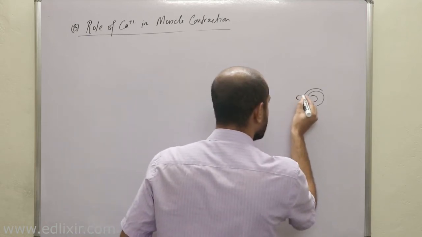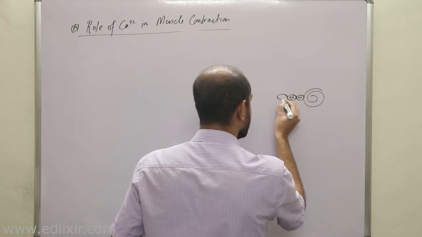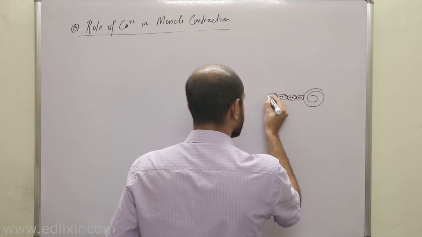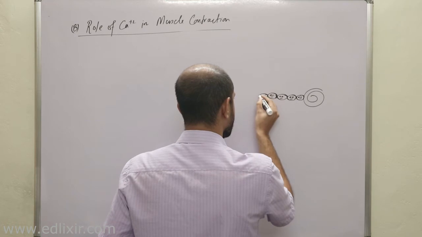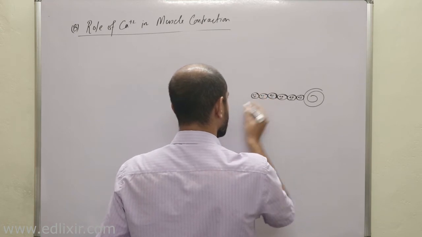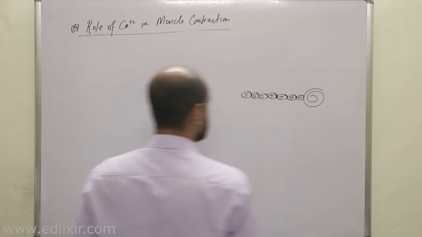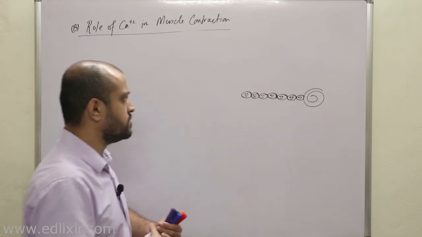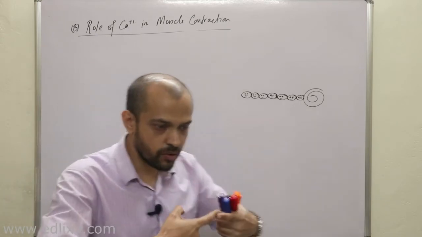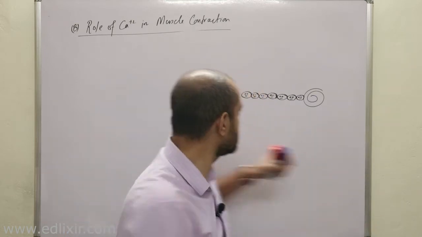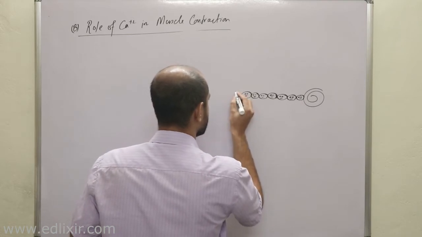Now from the dense bodies, what are these things which are coming out? These are G-actins, and when G-actin polymerizes, they form F-actin. Now this is an F-actin molecule. Now listen with all your attention possible on this earth.